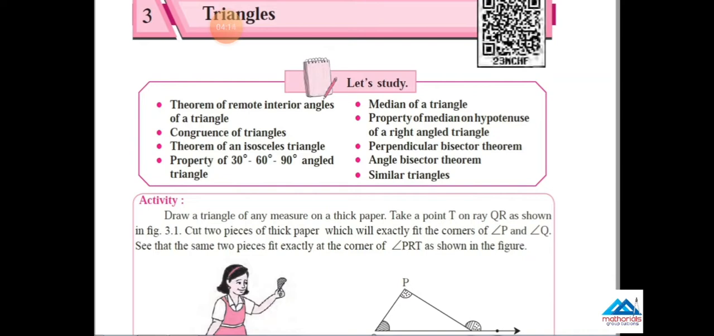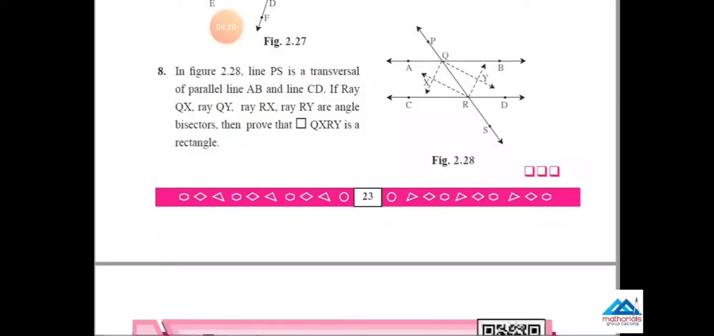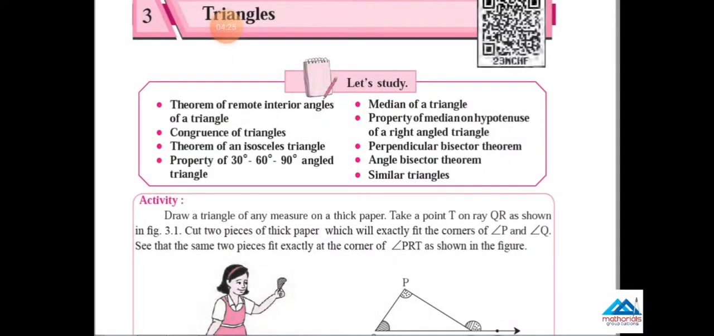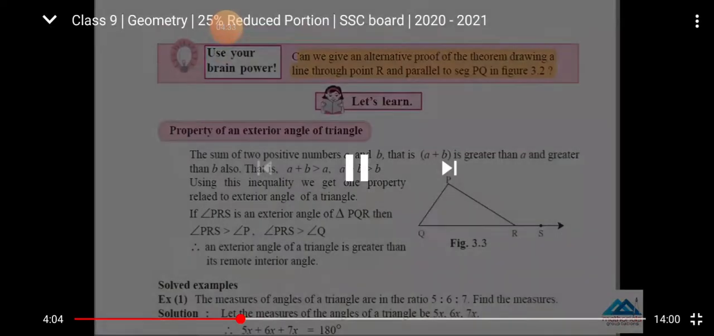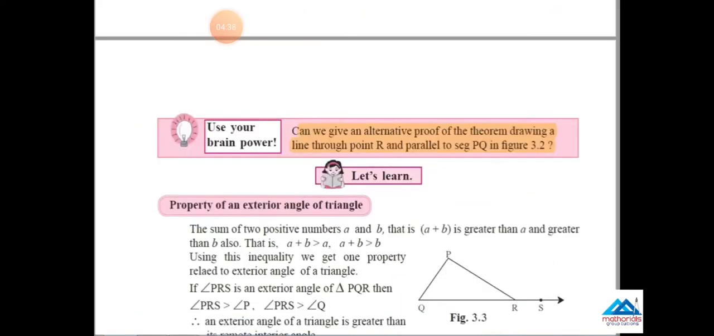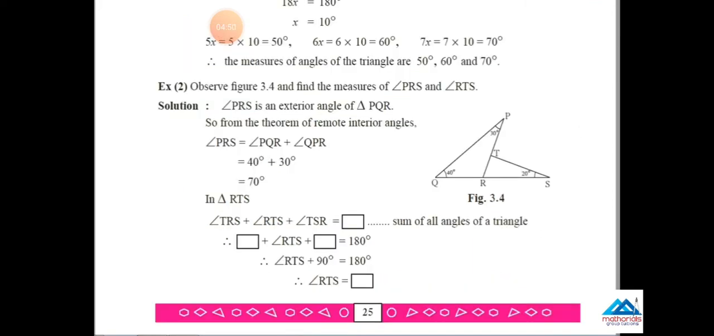Now come to the third chapter, triangles. Come to the page number, which page number is it? Let me check. Come to page number 25. Use your brain power. This is cancelled. Cancel it. Now further, go ahead.